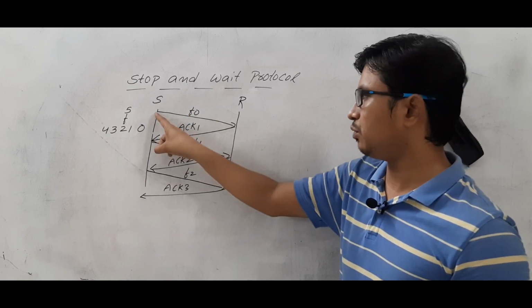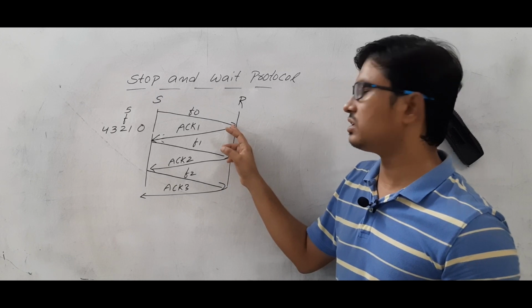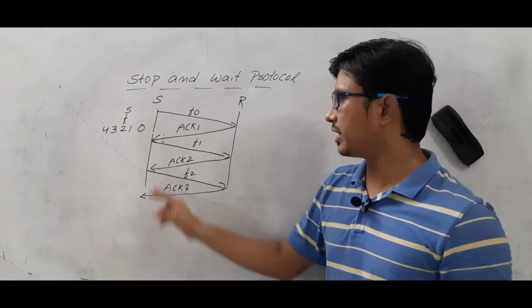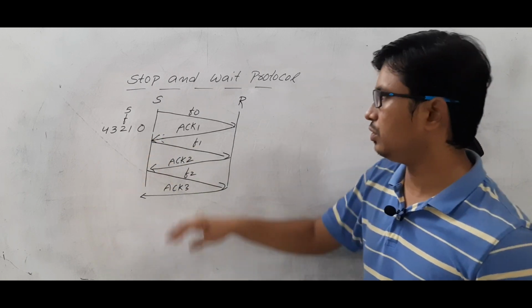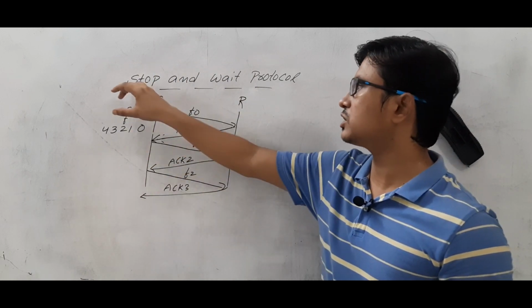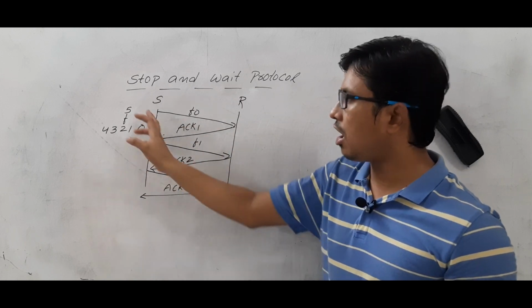However, it will send only 1 frame and wait for the acknowledgement. Once the receiver receives this frame, it will send an acknowledgement. Once the sender receives the acknowledgement, it will send another frame. So the sender is sending and stopping and waiting. That's why it is called stop and wait. Till what time? Till the acknowledgement comes or the timeout timer.